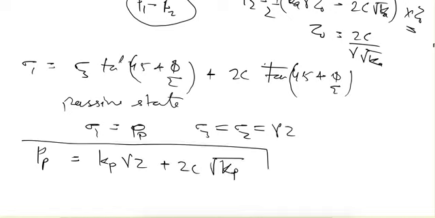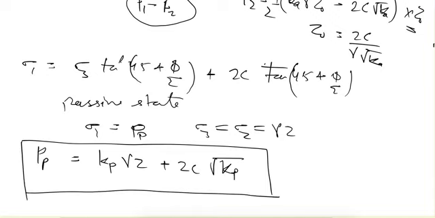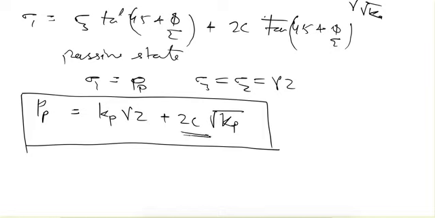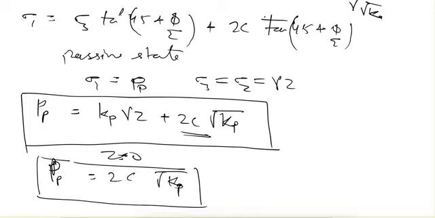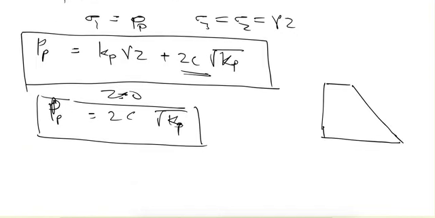So here in this passive state it is not becoming 0. At the top point also, if we put z equal to 0, passive pressure is equal to 2c under root of Kp. It means that it is not becoming negative, it will remain positive at the top also. So the diagram will be something like this. So that was for the cohesive soil.